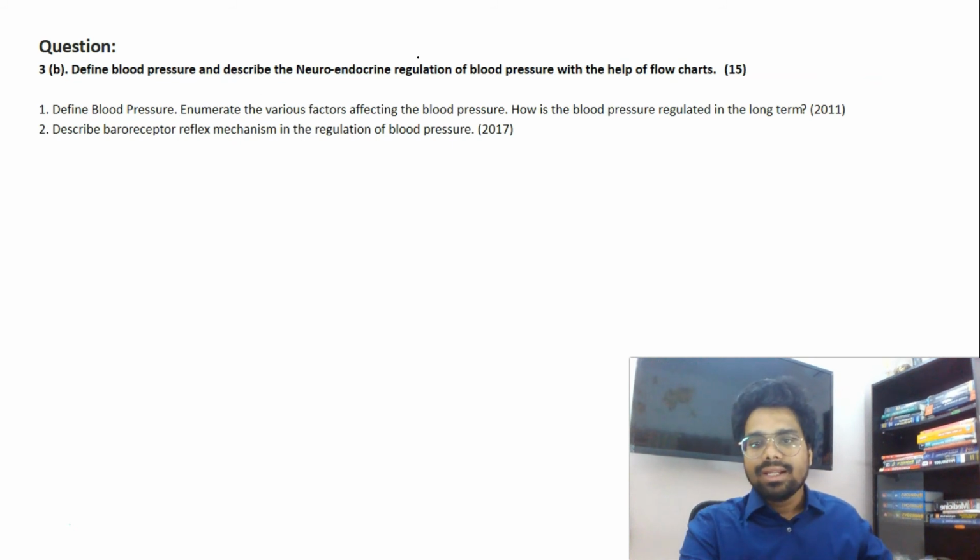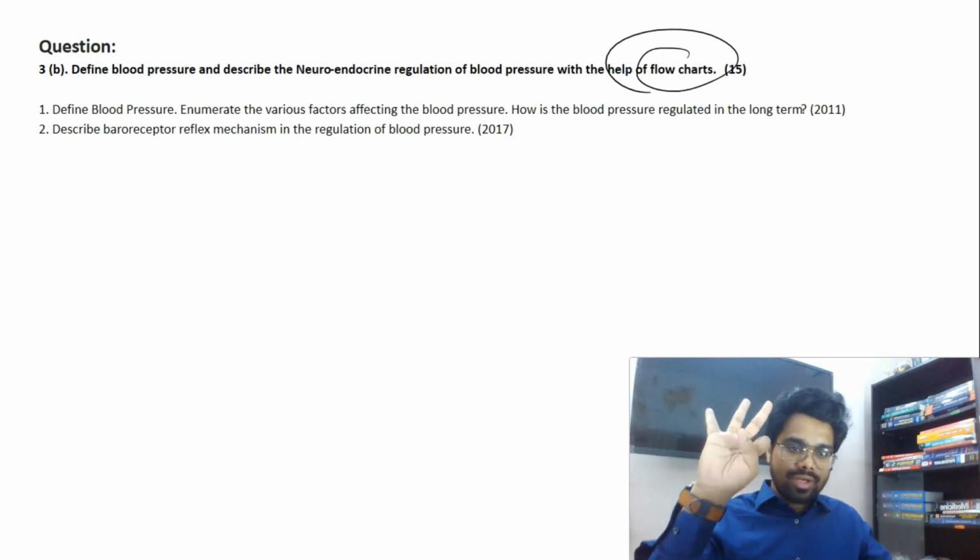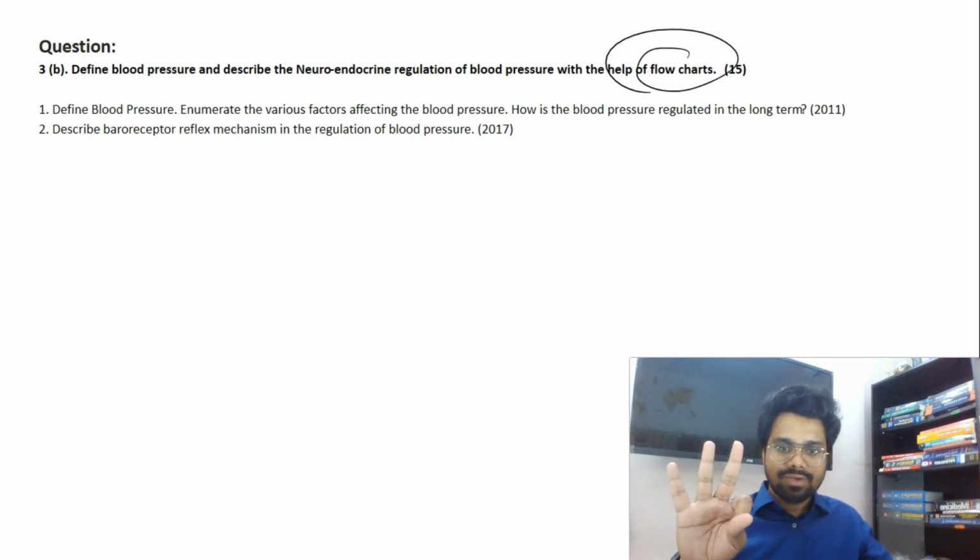Define BP and describe the neuroendocrine regulation of BP with the help of flow charts and schematic labeled diagrams. See what they're trying to do. So for the next future aspirants, when you read any question or when you look into our notes, try to practice the diagram which is given. Very important. And what is BP? What are the various factors which affect BP? How is BP controlled? What is the baroreflex mechanism?